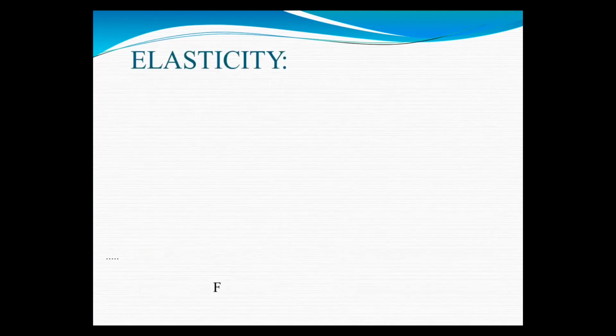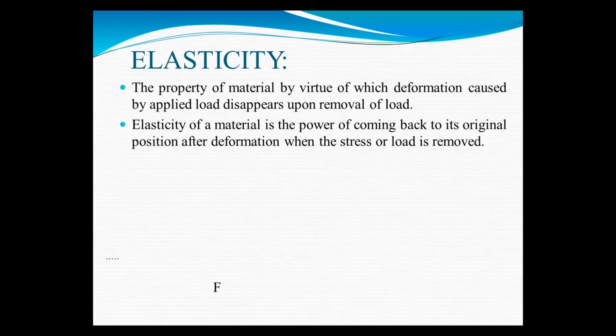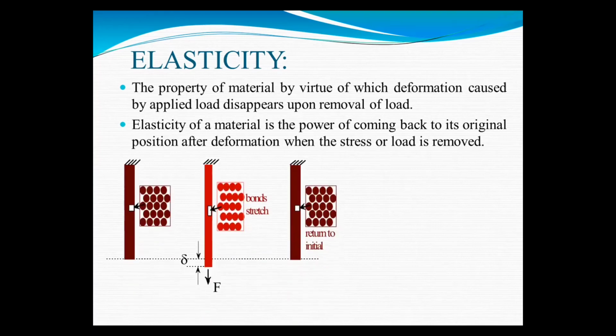Then the next property is elasticity. What is elasticity? The property of material by virtue of which deformation caused by applied load disappears upon removal of load. Elasticity of a material is the power of coming back to its original position after deformation when stress or load is removed.